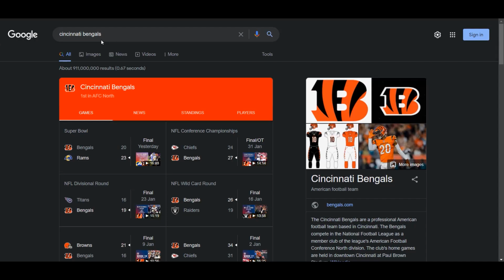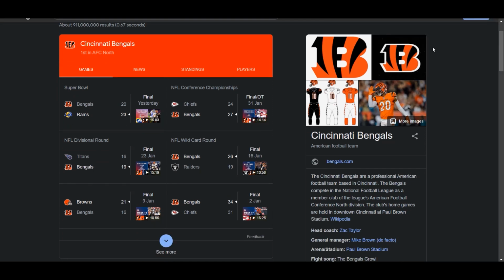But let me show you another thing. So the complete name is Cincinnati Bengals. But if you just scroll down a bit and look at this chart, I think it is NFL or whatever, because I'm not into American sports. So I assume that this is something related to the current events, and you can see that there are different teams. They are not mentioning the city or the area which that team belongs to. They are simply mentioning the name.